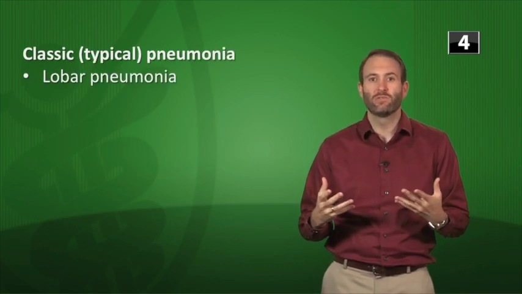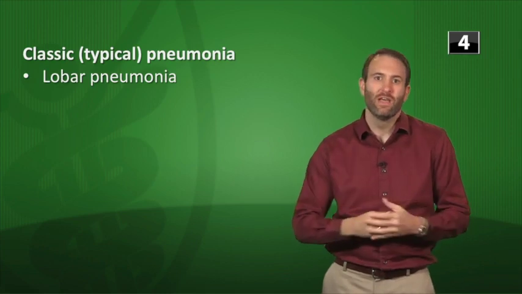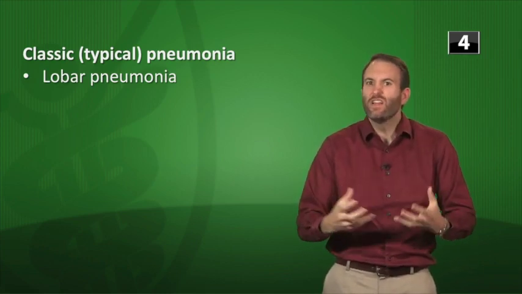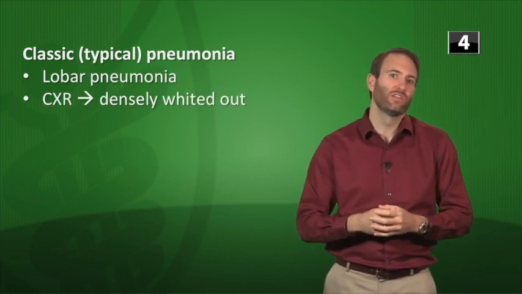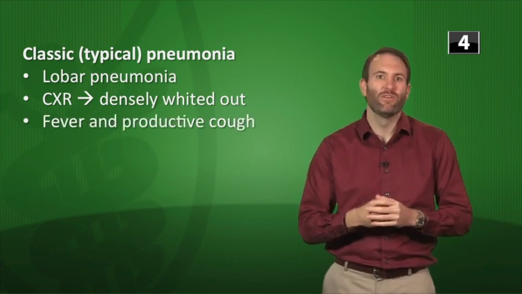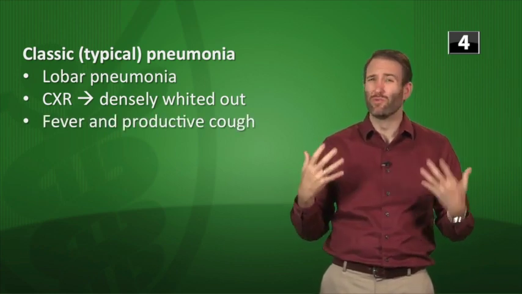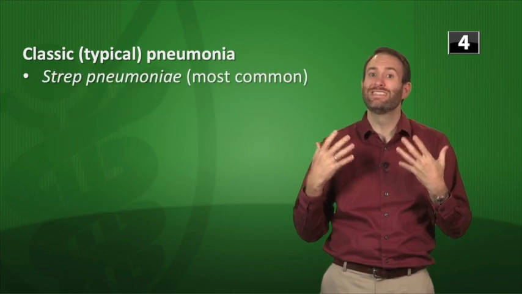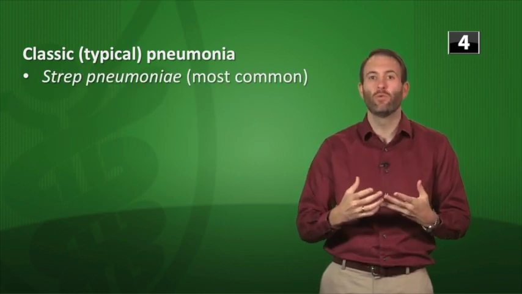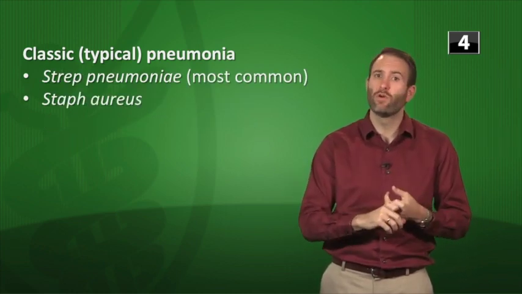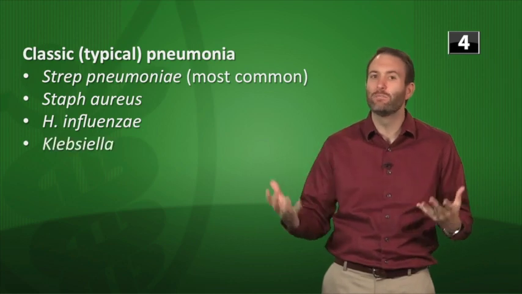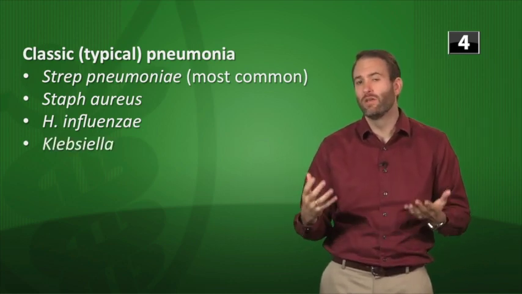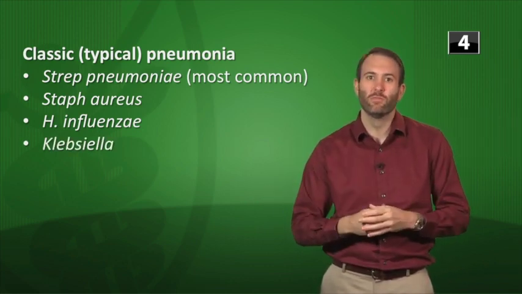Now, classic pneumonia, and that's what we're talking about here, sometimes also referred to as typical pneumonia, is where you have pus and it's filling up that lobe of the lung, and that's why that chest x-ray looks densely whited out, and you have fever, productive cough, the patient looks really, really sick. Remember, this is considered typical. Strep pneumo is the most common one. Other things that can cause it, think of Staph aureus, think of H. influenzae, even Klebsiella. Lots of bacteria can do this, but think of strep pneumo as being the most common.